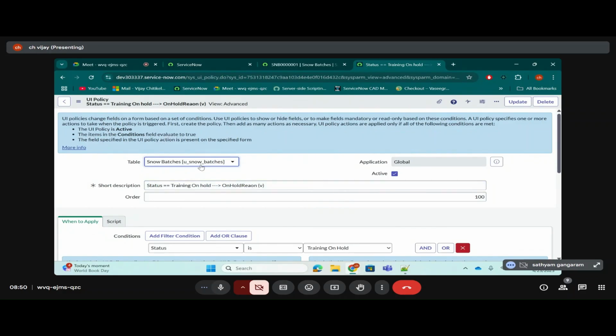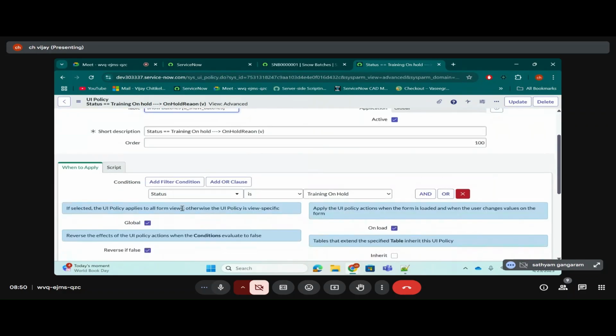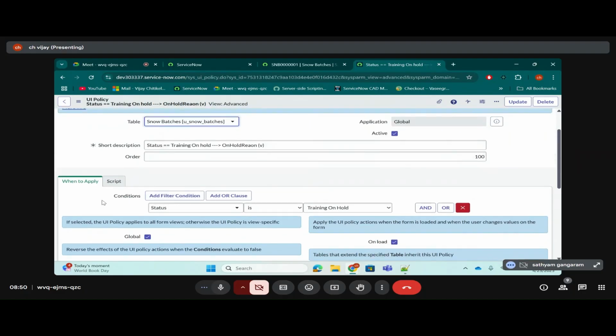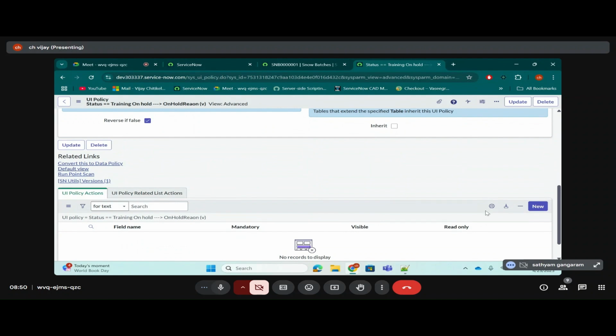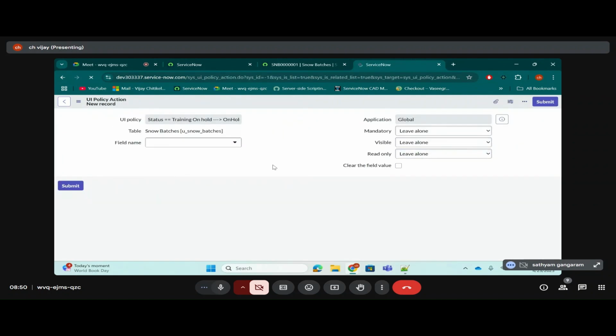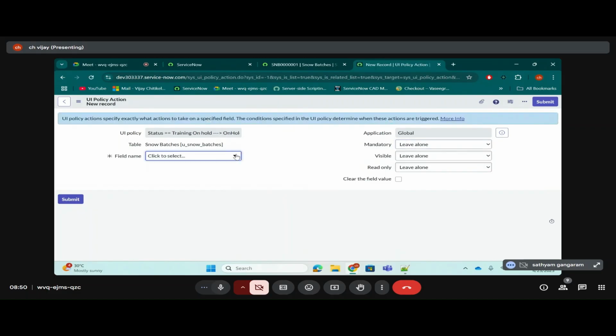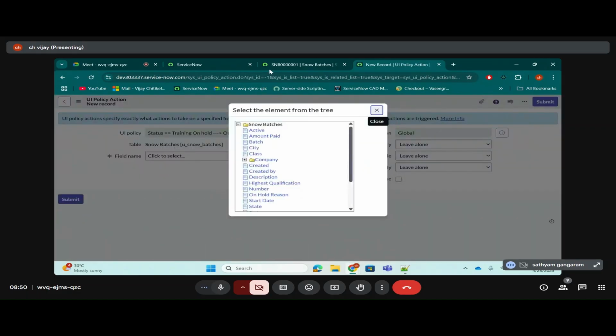Okay. When the table is selected as snow batches, and in the snow batches table, whenever the status is selected as training on hold, then what should we do, guys? Click on new. When the status is selected as training on hold, then which field is it? Click on the on hold region field. On hold region field should be what?